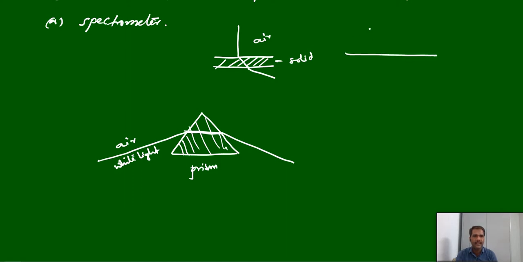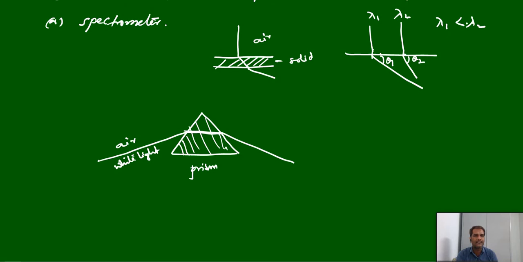Here two lights, lambda 1 and lambda 2, we are passing. Let us assume lambda 1 is less than lambda 2. The wavelength of lambda 1 is less, so it will deviate maximum. Here the angle is theta 1, and the other will deviate very less.